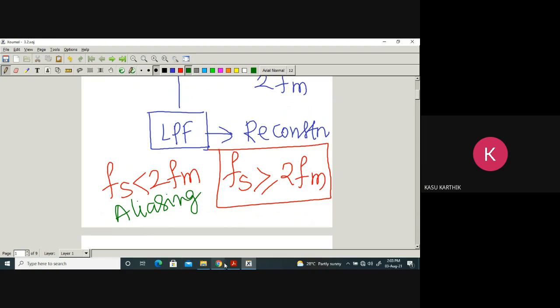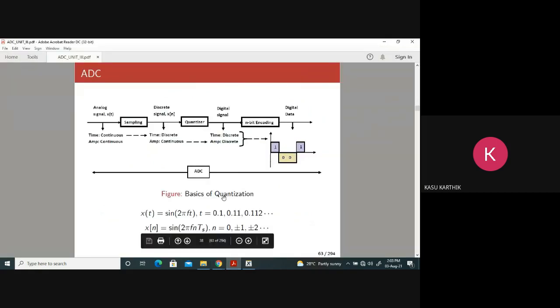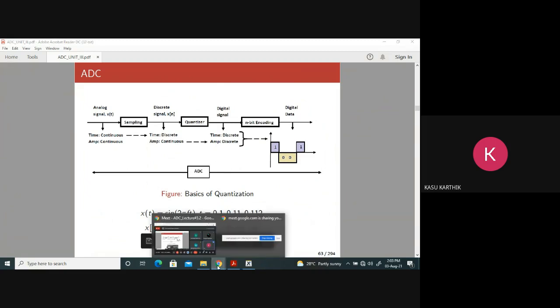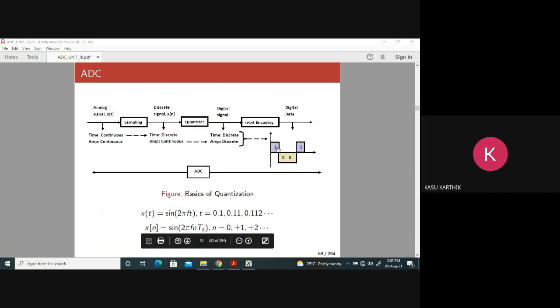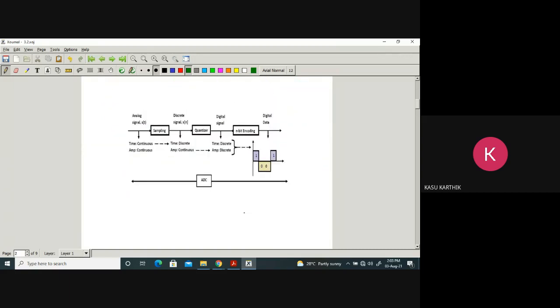Now here we'll start ADC. ADC means analog to digital conversion. Obviously, ADC contains 3 blocks. What is that? Sampler. First thing is we do sampling. First we take an analog signal.